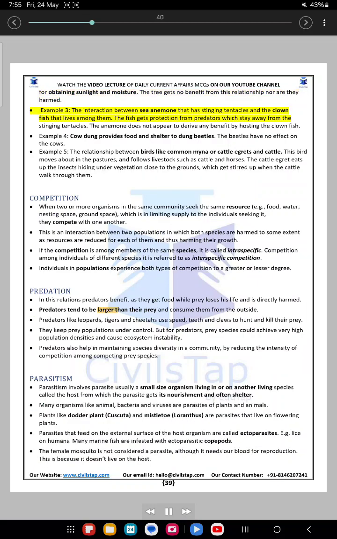Example 3. The interaction between the sea anemone that has stinging tentacles and the clownfish that lives among them. The fish gets protection from predators, which stay away from the stinging tentacles. The anemone does not appear to derive any benefit by hosting the clownfish. Example 4. Cow dung provides food and shelter to dung beetles. The beetles have no effect on the cows.